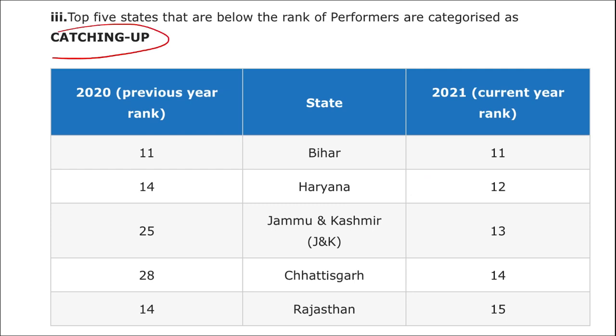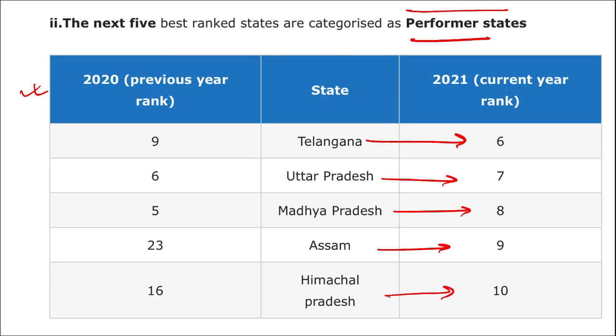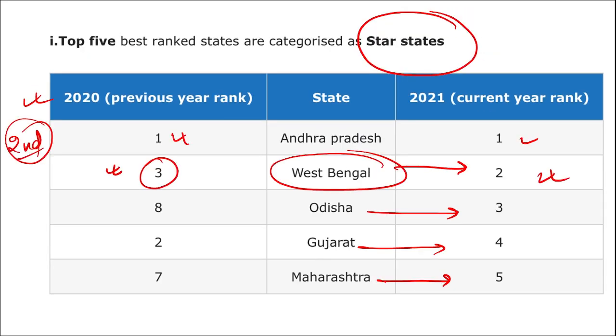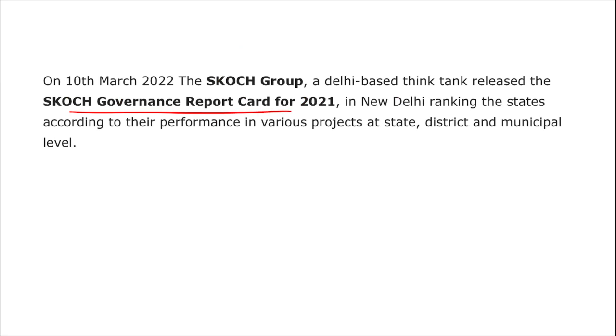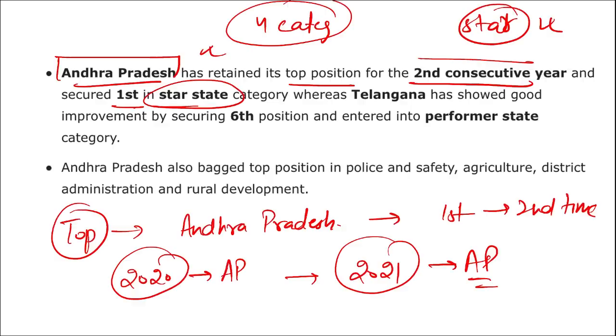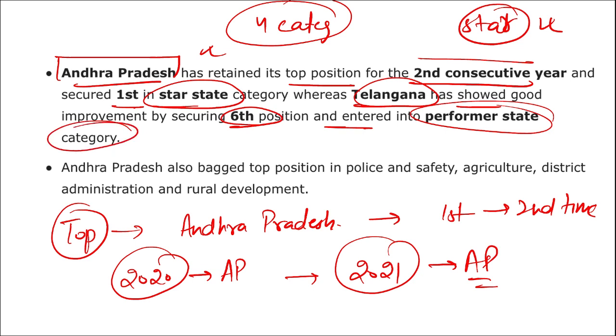You can remember the catching up states also, that means they are working on their development. So this is the ranking that you need to pay attention to. Do take a screenshot of these rankings because they can be asked. Now coming back to the data, another question will be asked: which of the following states has secured the first position in the star state category in the Skoch governance report for the year 2021? So which is the state? It will be Andhra Pradesh. Whereas Telangana has shown good improvement by securing 6th position and entered the performer category.